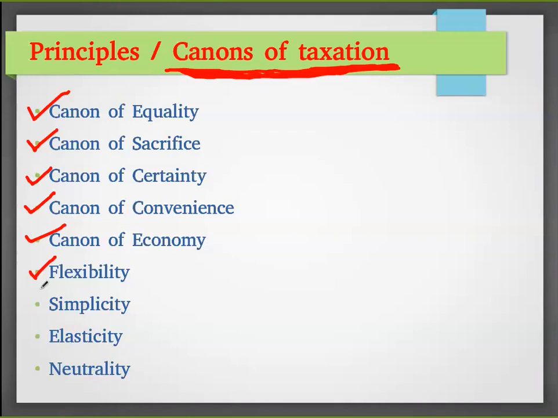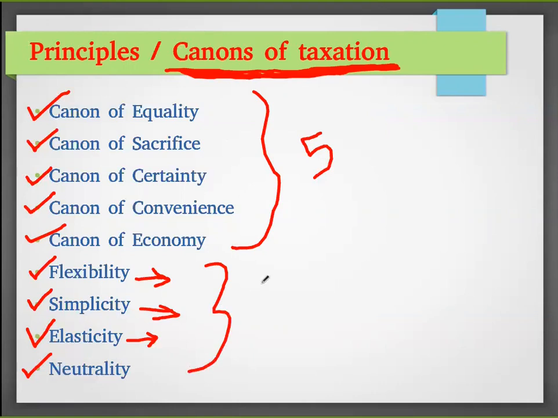Then flexibility. The tax should be flexible, simple, elastic, and neutral. Neutrality means it should be equal to all. Elasticity means the taxes should vary with the people. Simplicity means it should be understandable by the common man. It should be flexible, not rigid. If we can't pay this month, we can pay next month also. So these five are the most important principles, and these are additional principles.